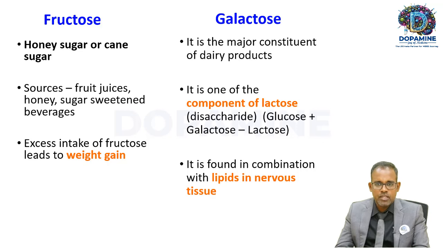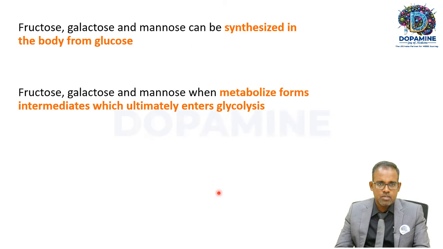Then galactose. Galactose is a major component of dietary products. It is one of the components of lactose. Lactose is a disaccharide made up of glucose and galactose. Galactose is found in combination with lipids in the nervous tissues, for example galactolipids, as a part of glycolipids. So that's about galactose.